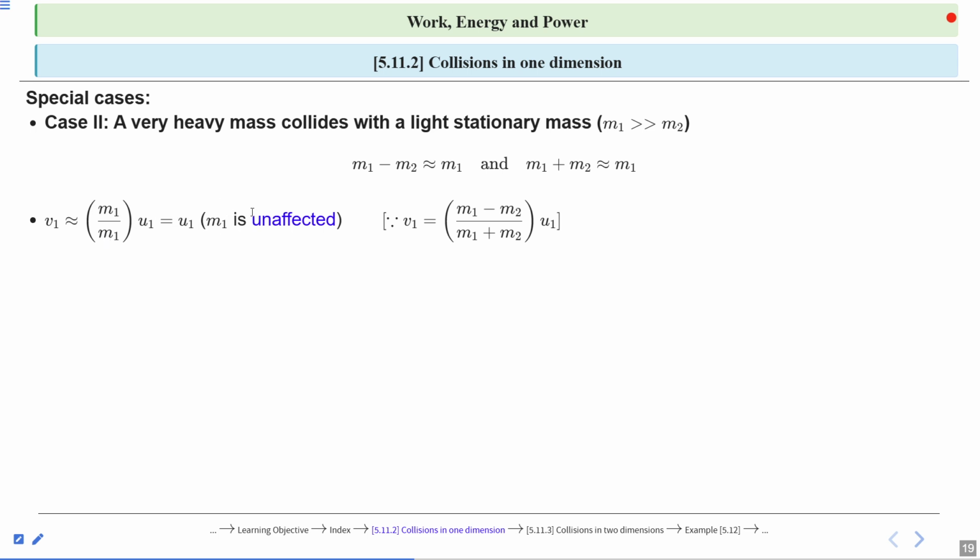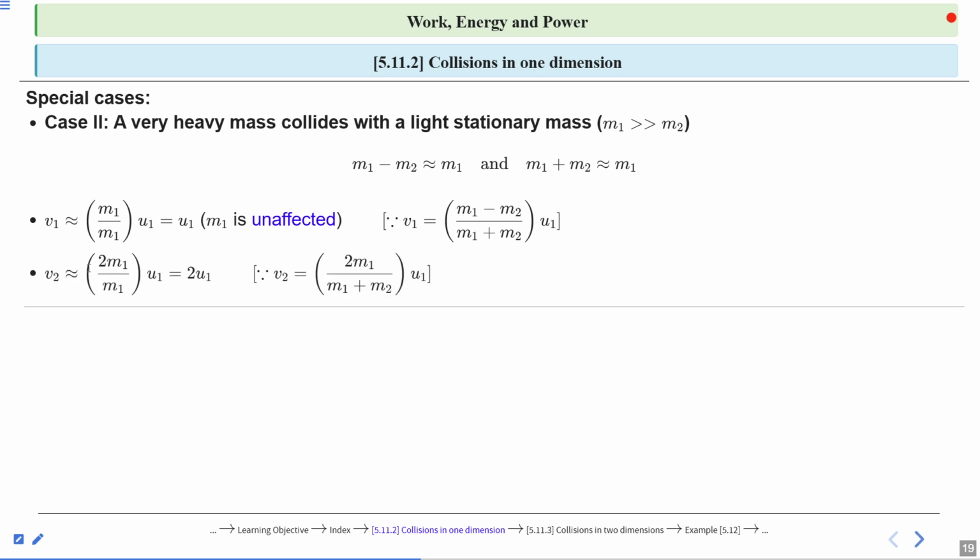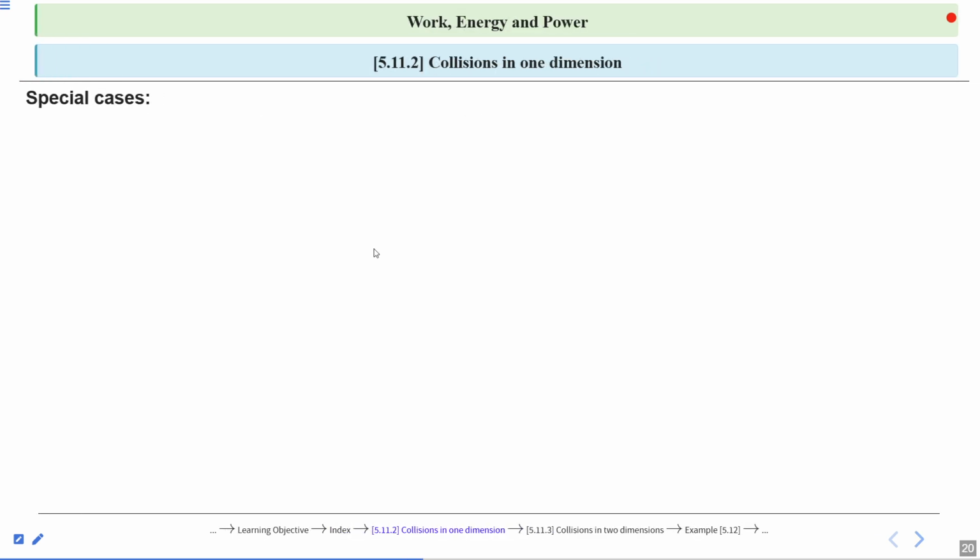Here m1 is unaffected. And v2 is equal to what? We know v2 is equal to 2m1 divided by m1 plus m2, into u1. So v2 is equal to 2 times u1. So this is the second case, where the final velocity of the object having mass m1 becomes u1 and v2 becomes 2 times u1. Clear? Now we will talk about the third case.